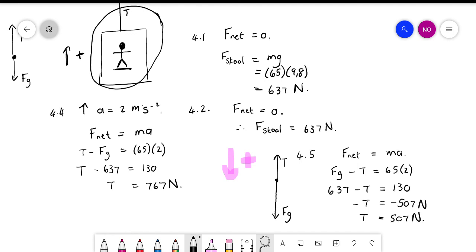Okay, so when it's accelerating downwards, the reading will decrease. When it's accelerating upwards, the reading will increase. So ons begin by daai 637 en as hy opwaarts versnel, sien julle dan ons 'n hoër lesing en as hy afwaarts versnel, dan hy 'n laer lesing. Okay. Goed.